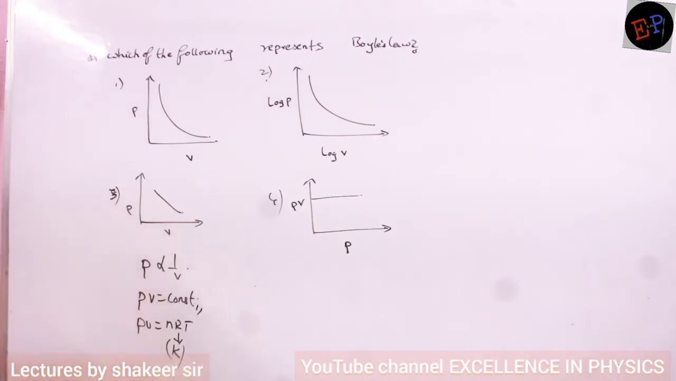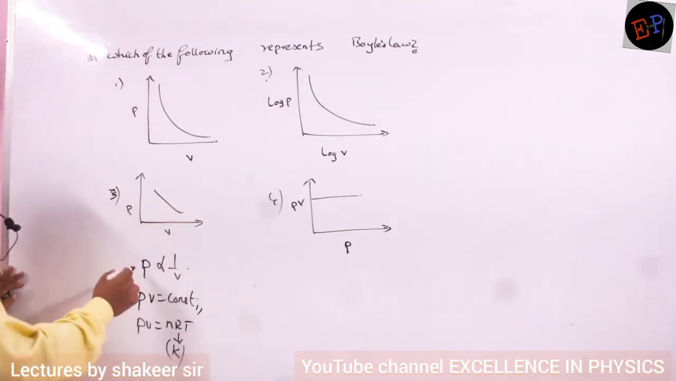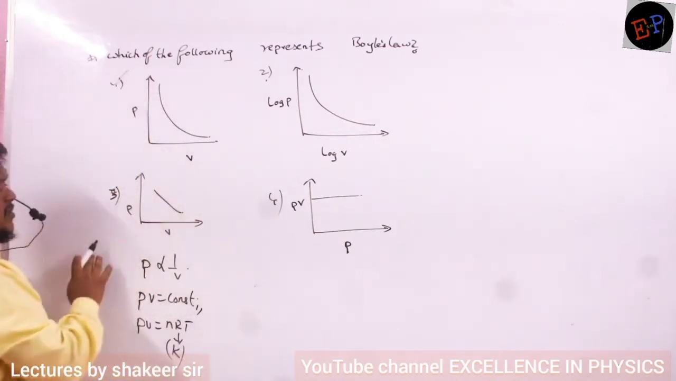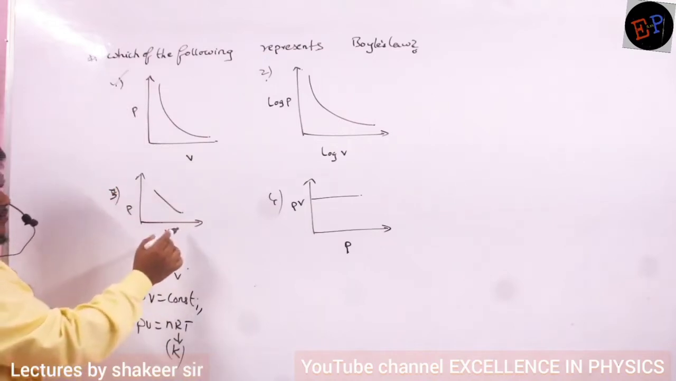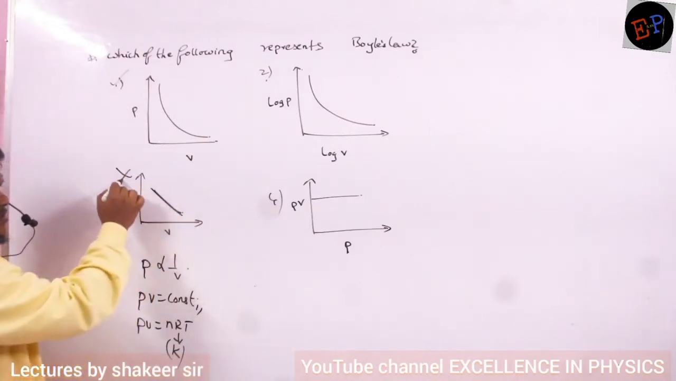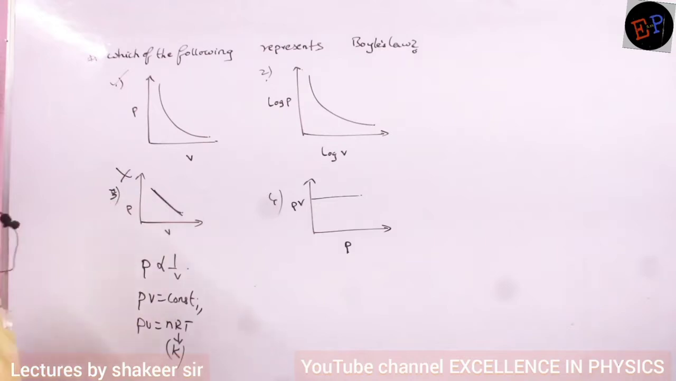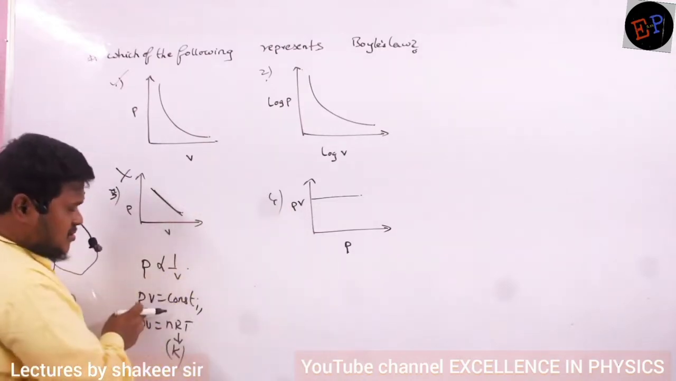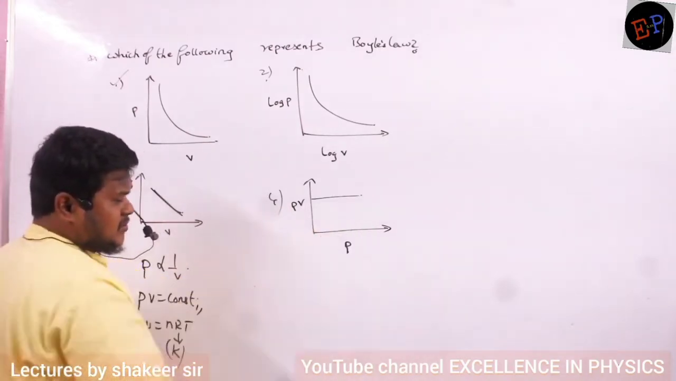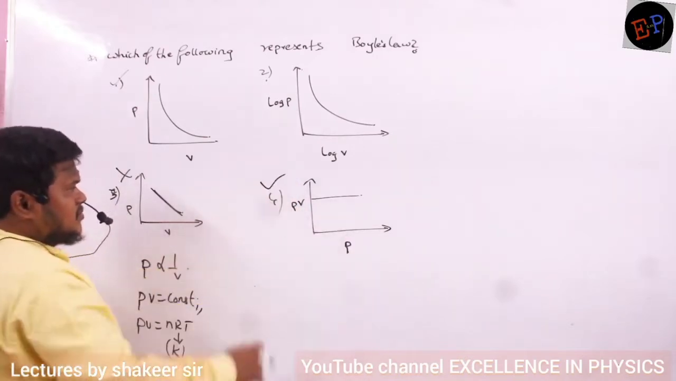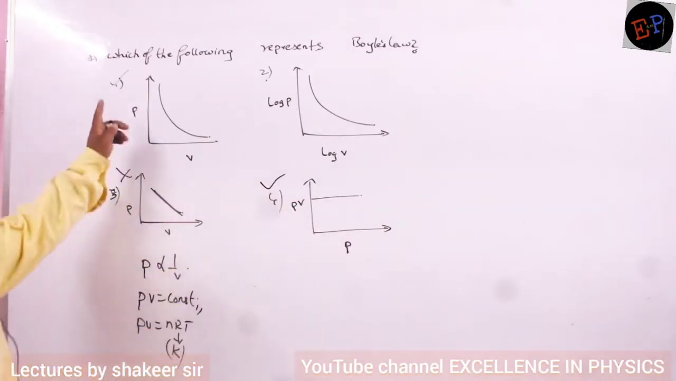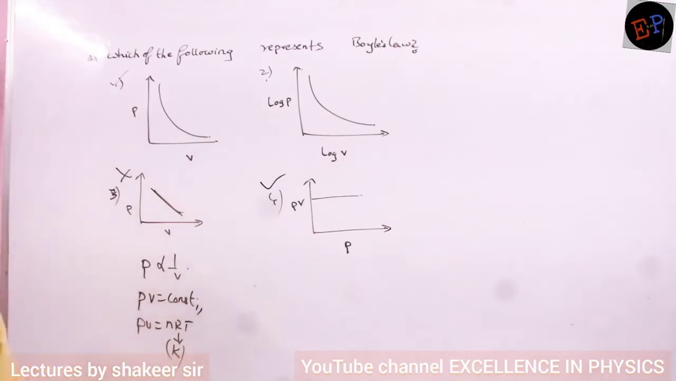Now let us see how many of the graphs are following it. Pressure is inversely proportional to volume. This is satisfied, no? Pressure is inversely proportional to volume, so it cannot be a straight line. So this graph cannot be followed. Clear? And pressure into volume is a constant, whatever may be the change in pressure, whatever may be the change in volume. So this graph is also satisfied. So first graph and fourth graph are satisfied. Third one is not satisfied.